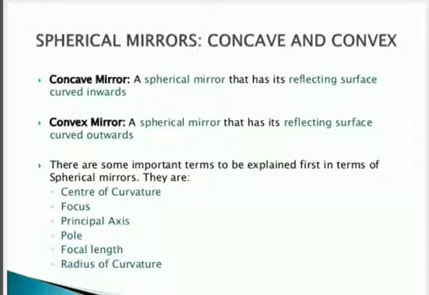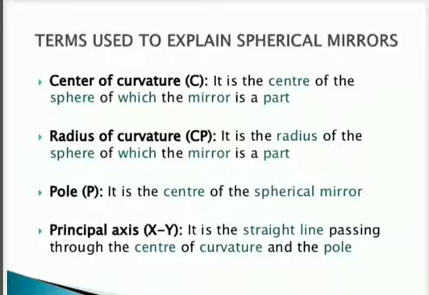So concave mirror is a spherical mirror that has its reflecting surface curved inward. Okay, and convex mirror is a spherical mirror that has its reflecting surface curved outward. If we consider the spoon, the outside we can say is a convex mirror, and the inside curved shape is called a concave mirror. Okay, and there are some important terms related to this, that are center of curvature, focus, principal axis, pole, focal length, and radius of curvature, that we are going to do in our next video.